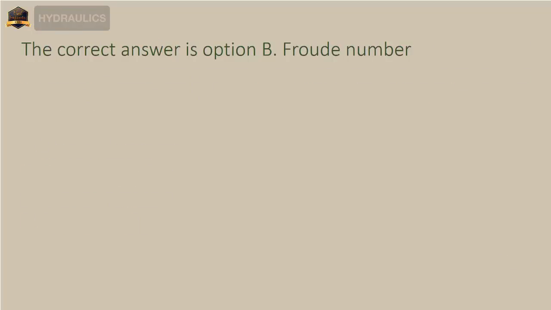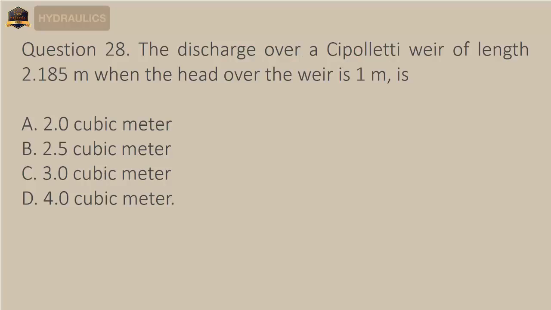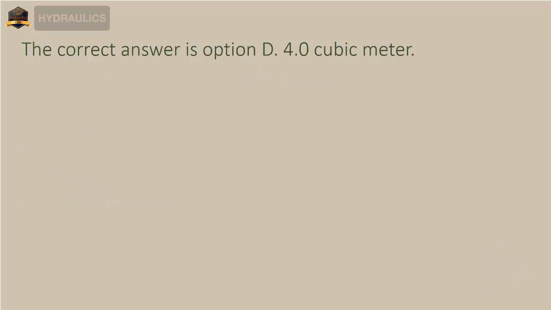Question 28. The discharge over a Cipolletti weir of length 2.185 meters when the head over the weir is 1 meter, is A. 2.0 cubic meter, B. 2.5 cubic meter, C. 3.0 cubic meter, D. 4.0 cubic meter. The correct answer is option D, 4.0 cubic meter.